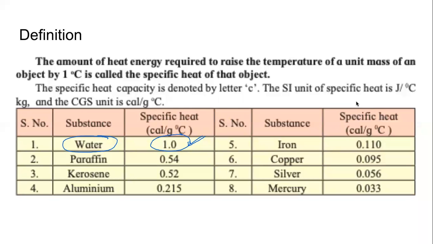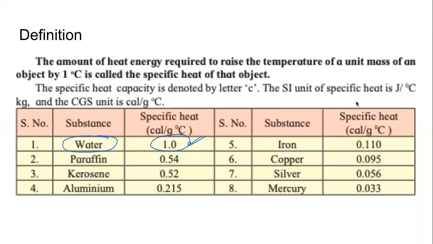Remember what the definition of calorie is. Calorie is that amount of heat that is required to increase the temperature of 1 gram of water by 1 degree Celsius. If I ask you how much heat energy is required to change the temperature of 1 gram of water by 1 degree Celsius, your answer will be 1 calorie. That is how we have defined the unit calorie.